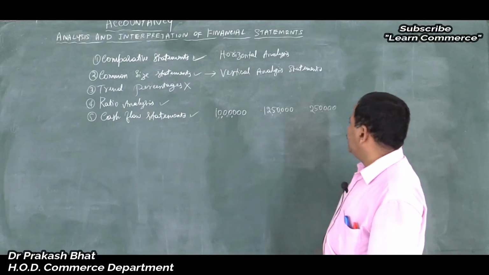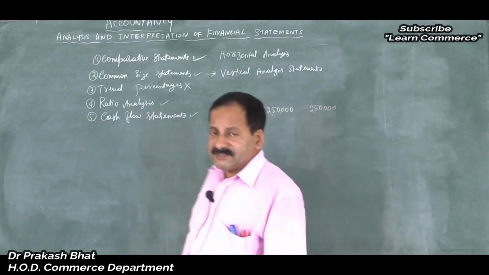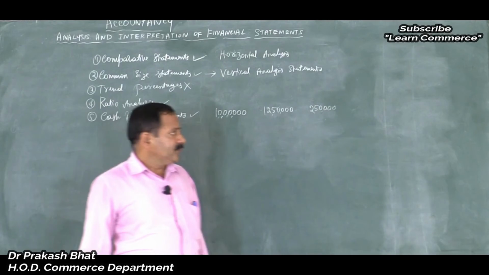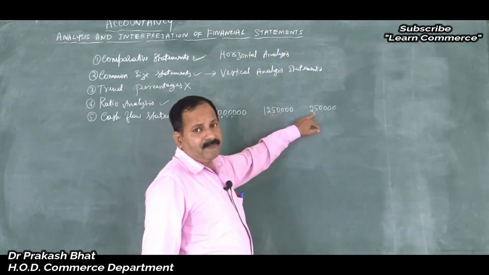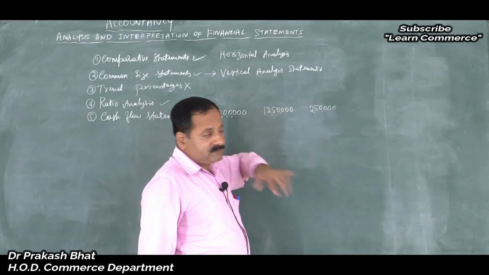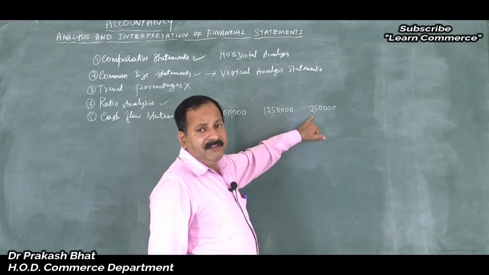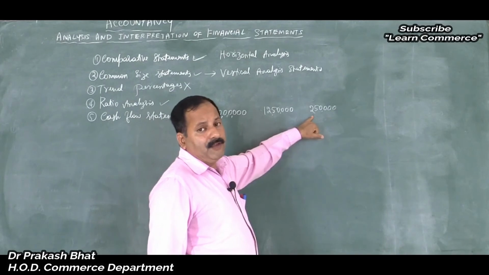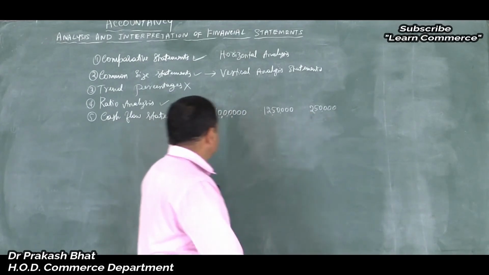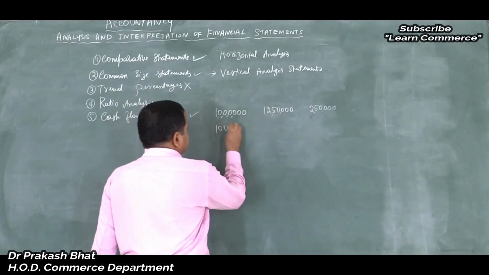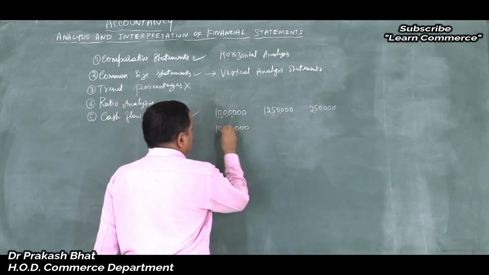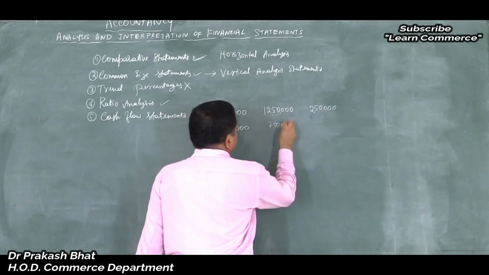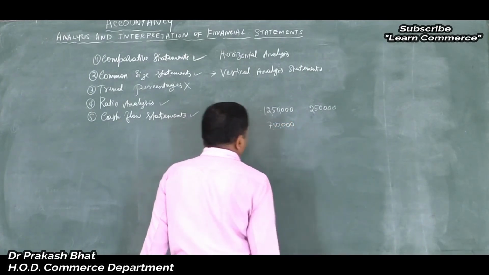When you write without bracket, it means it is a positive figure, plus. Remember this. No need to write plus here, don't put the bracket. If you put the bracket, then it amounts to minus, that is a negative figure. Suppose last year it was 10 lakh and this year the profits or sales are, suppose any figure for that matter, 7,50,000.